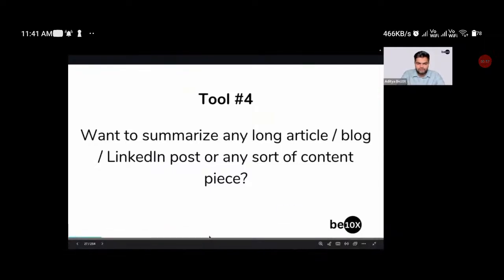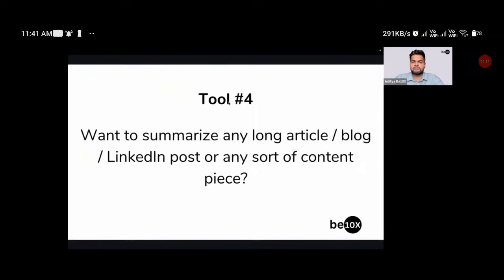Let's say you are scrolling the internet, or you really like one article and you want to create a LinkedIn post out of that article. Would you like a tool which is like ChatGPT pulled out of ChatGPT, and it will be scrolling the internet with you, and you can ask it anything that you want? It will be like your free intern, giving you answers. Will that be awesome? Yes.